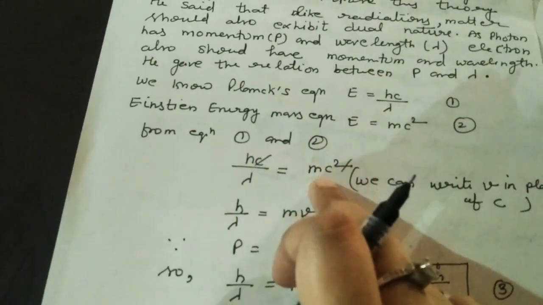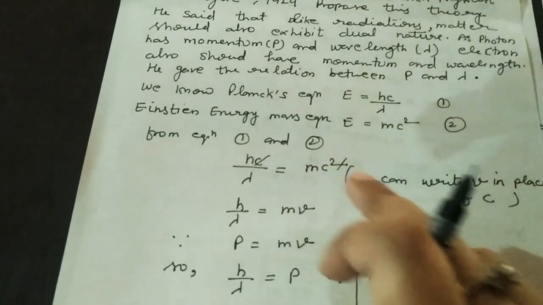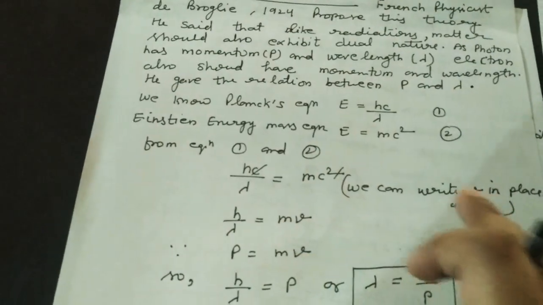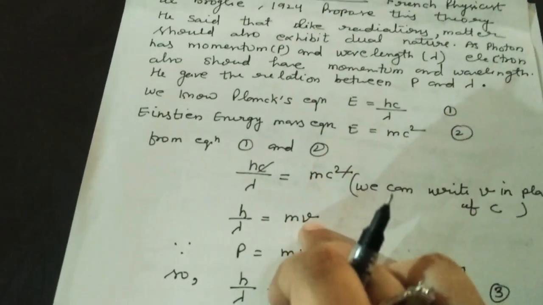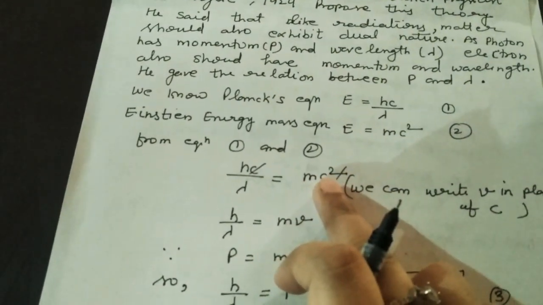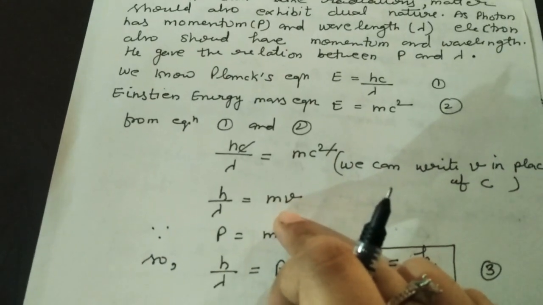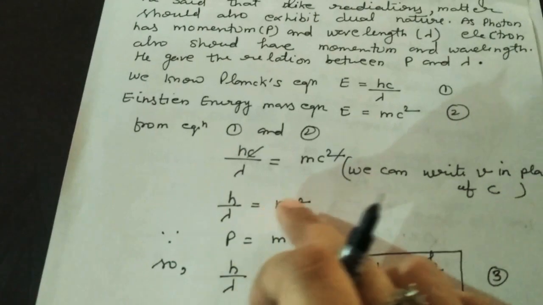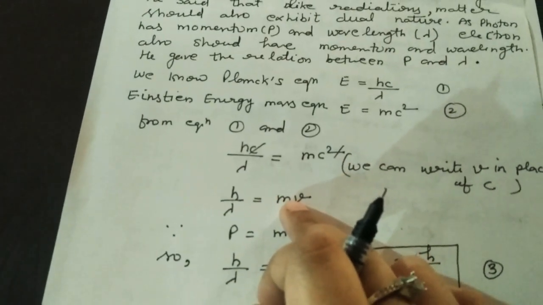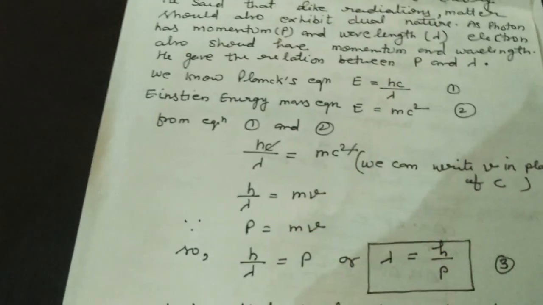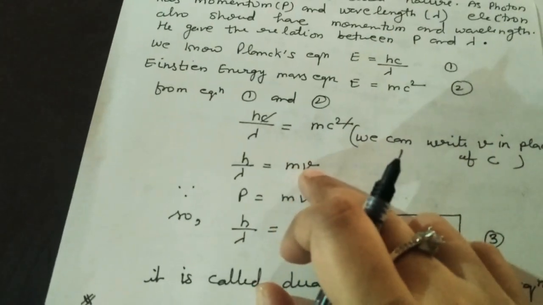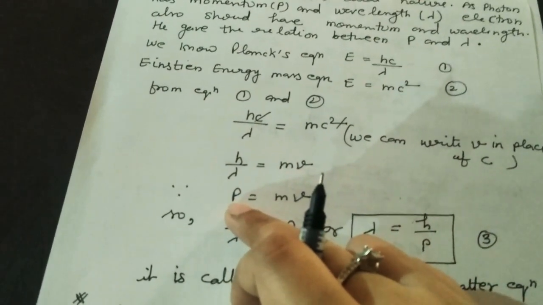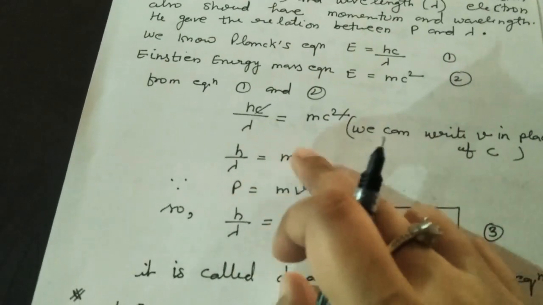Now c is cancelled, and we can write v in place of c, because both are showing velocity. So h by lambda will equal mv, mass into velocity. Then we know that mv is equal to momentum p, so we replace this value by momentum p.